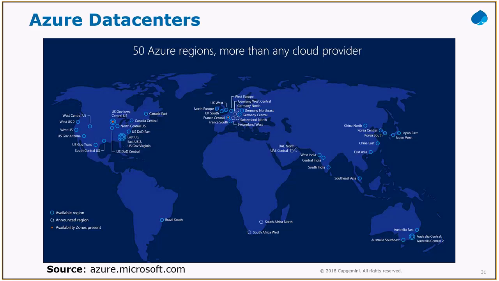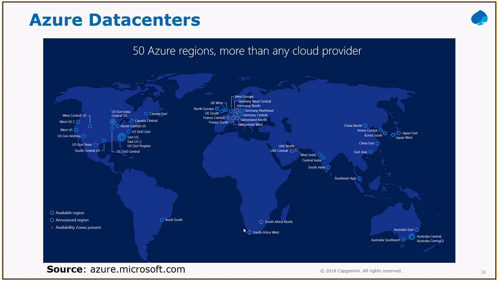So guys, very simple. Data centers within a region or within the availability set have private IP access, whereas regions are considered as an island. One region cannot share the resource with another region. Azure has around 50 regions, more than any cloud provider, and it is growing like anything. They are coming up with a lot of announced regions.